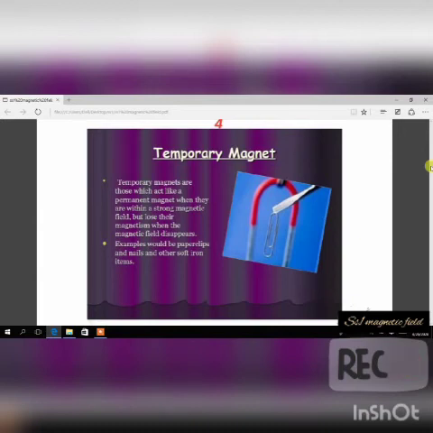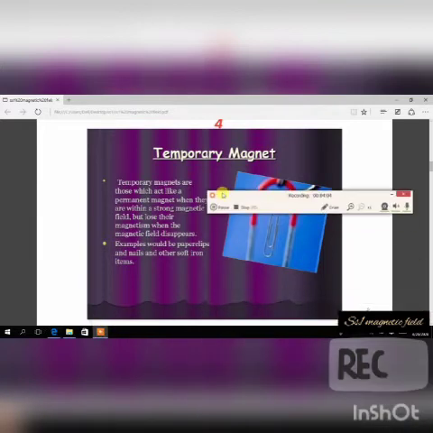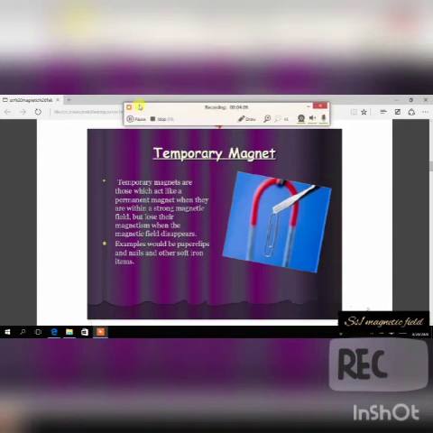So temporary magnets tend to act whenever they have a strong magnetic field around. Whenever there's no strong magnetic field around, their magnetism tends to disappear. The difference is that permanent magnets retain their magnetic property, whether you have a strong magnetic field or you don't. But temporary magnets don't. Once the magnetic field is off, or once the magnetic field disappears, they lose their magnetism or magnetic properties.